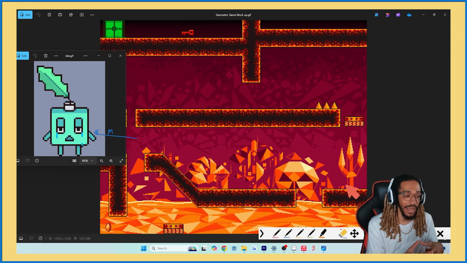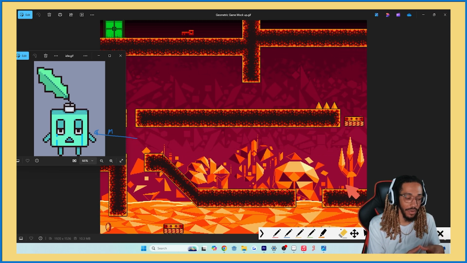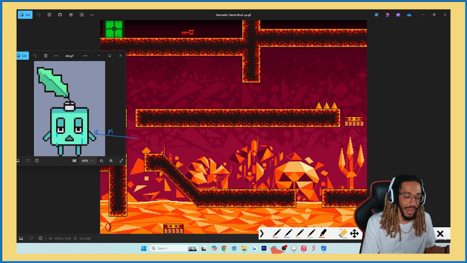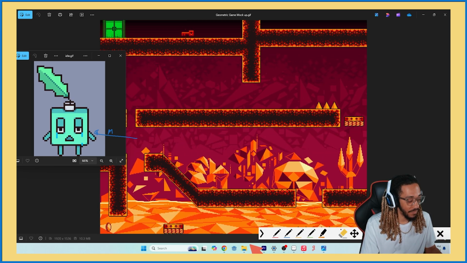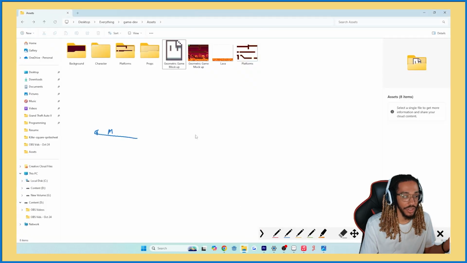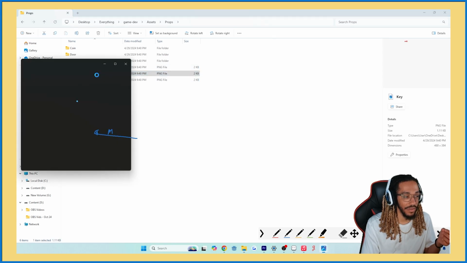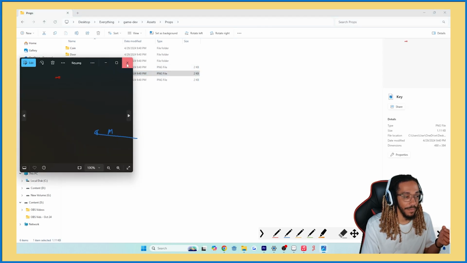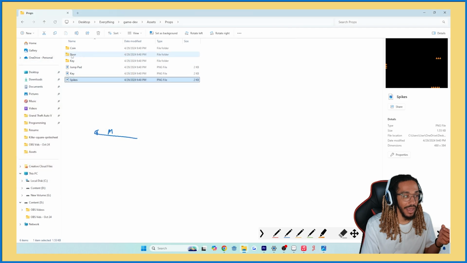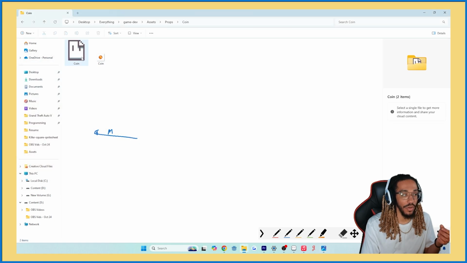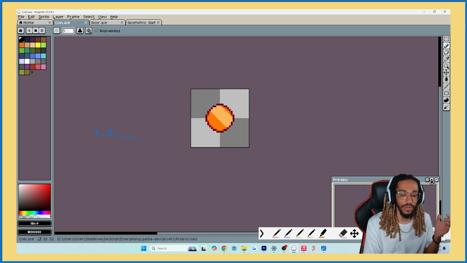So yeah, that's what we currently have so far with Killer Square. Like I said, a lot of things are going to change. And like I said before, a little bit of advice: if you are gonna make a game, try to make sure that the artist that you work with will give you the source file for the things that you have. As you guys can see, I have everything in a PNG, everything as a sprite sheet as well, and then all the individual things I was able to get him to give me the source file, like I said before.